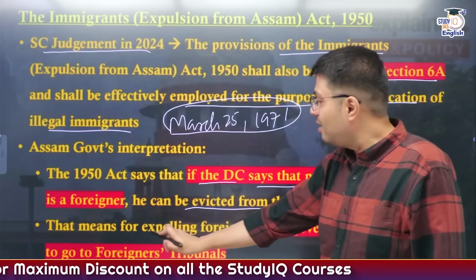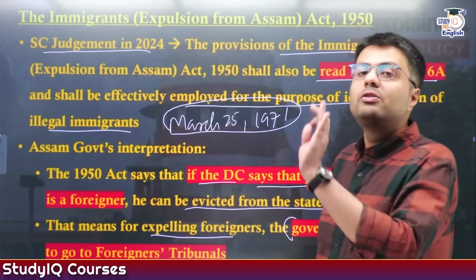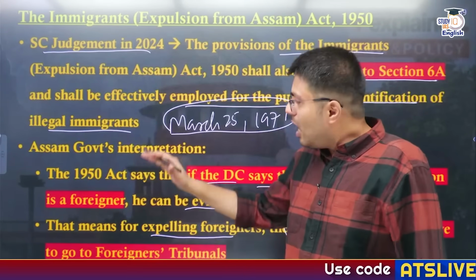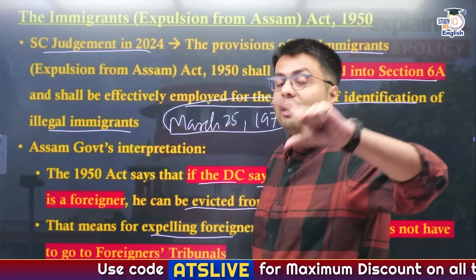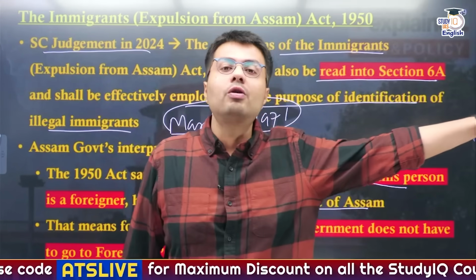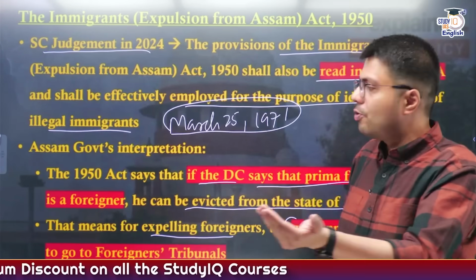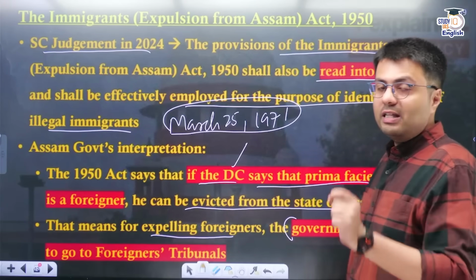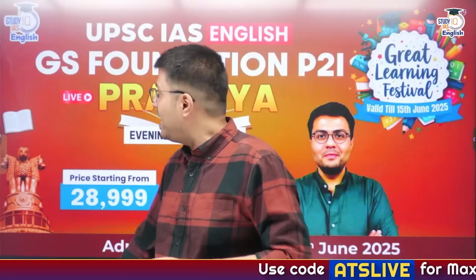This means that for expelling foreigners, the government does not require the foreigners tribunal when using the provisions of the 1950 Act. Now this act also brings certain concerns, because unlike the foreigner tribunal, where you have further judicial recourse with the High Court and Supreme Court, this does not provide any kind of judicial recourse. But it actually allows the district collectors of a district of Assam to identify and order that person to be evicted from Assam, right?